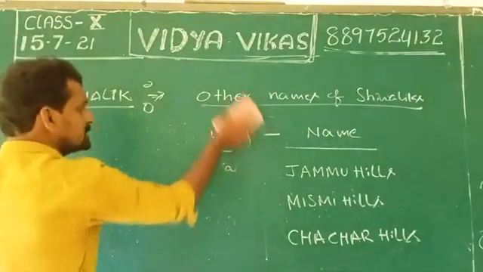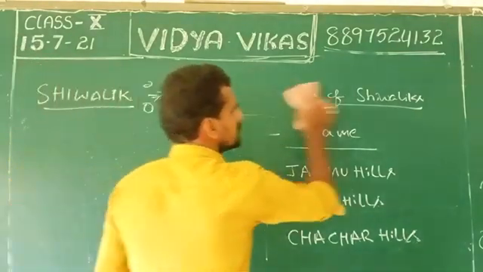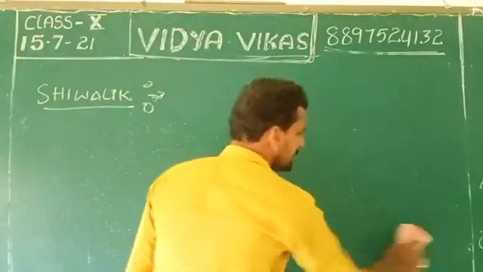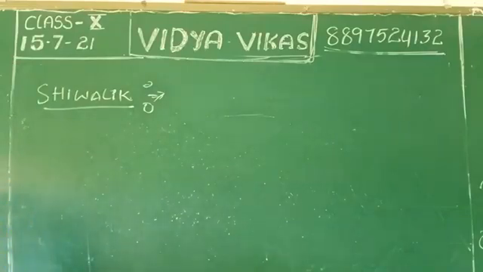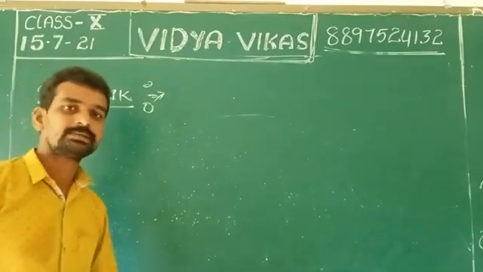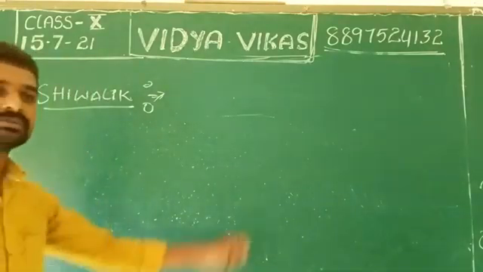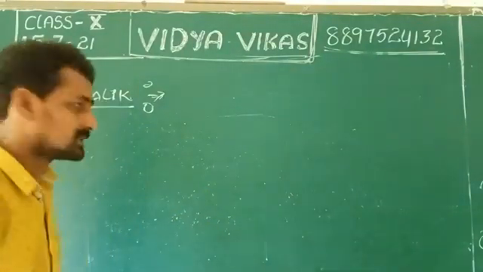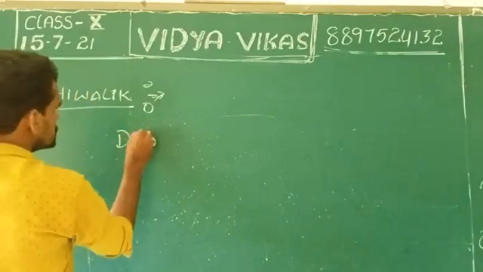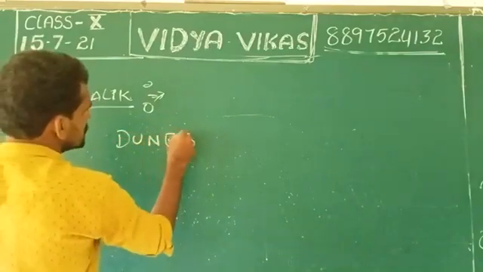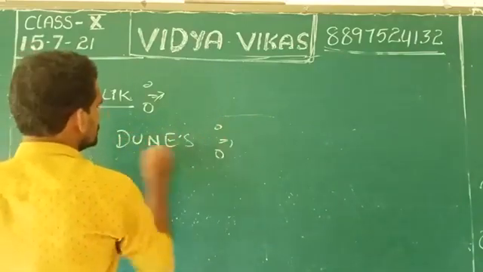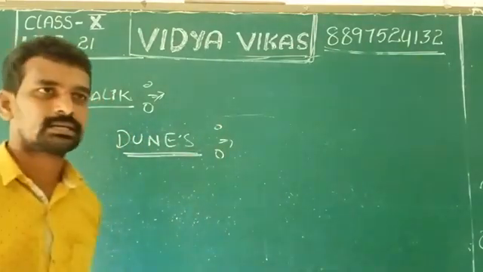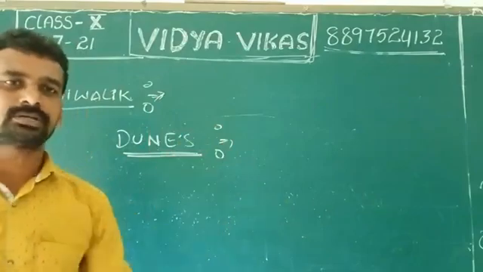Now, there is another important feature we can find in Shivalik. What is the other importance of Shivalik? Another importance is dunes. Dunes are present in the Shivalik.